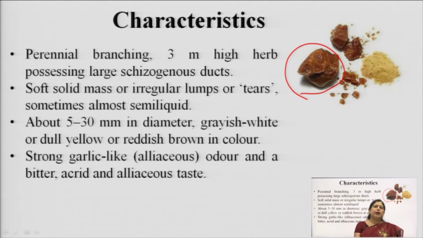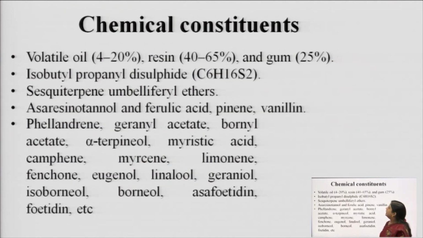When they dry, they become small tears in pieces of 5 to 30 mm in diameter, greyish white or dull yellow or reddish brown in color. They have a very strong garlic-like odor, which we call the alliaceous odor, due to the sulfur containing substance, and a bitter, acrid and alliaceous taste, again due to that sulfur containing substance.